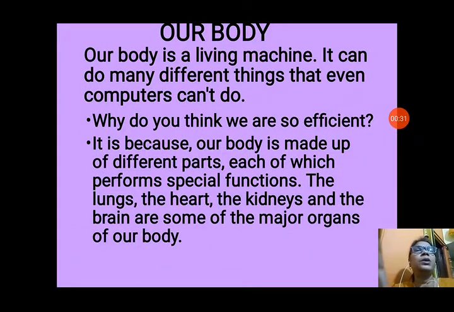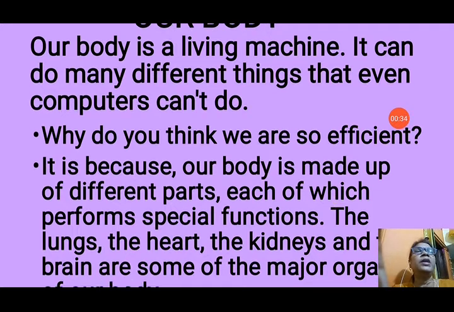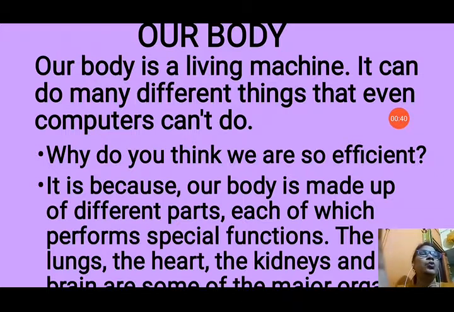It is about our body. Our body is a living machine. It can do many different things that even computers can't do. Your body is working like a machine. A machine has different parts and each part has a different function. Like that, in your body there are different parts, that means different organs, and each organ has its own particular function. So, it can do work as fast as computers can't. Many different things that a computer cannot do, our body can do.